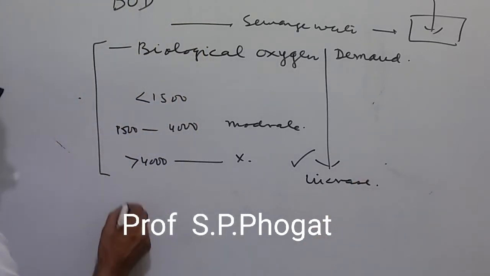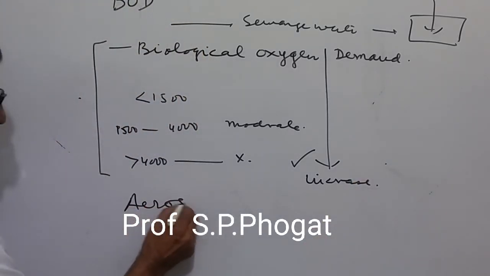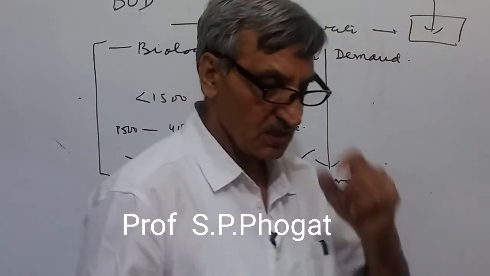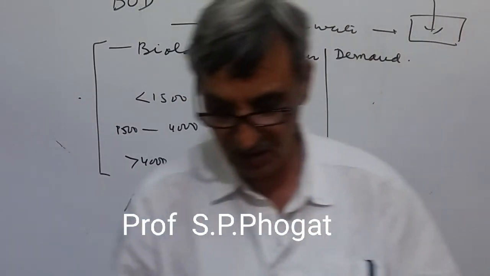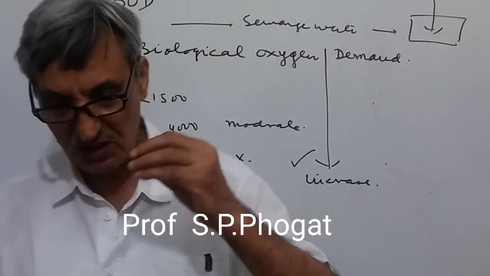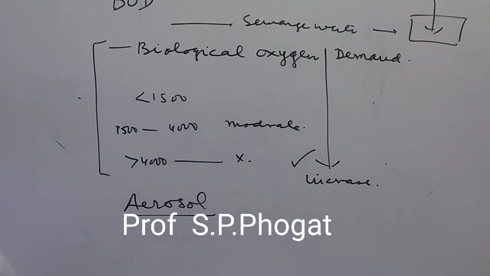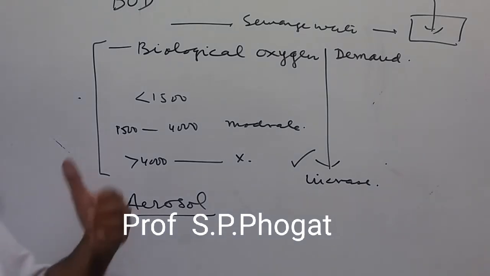Finally, I will say the word aerosol. Aerosol is the final word I want to say here. Aerosol is a suspension of very small, fine solid particles or liquid droplets in the air, like we see in fog.